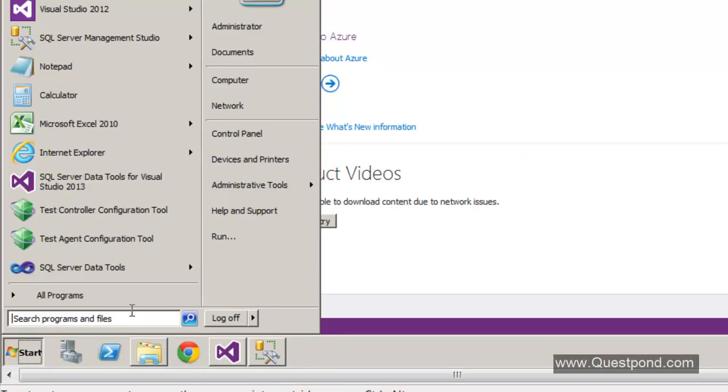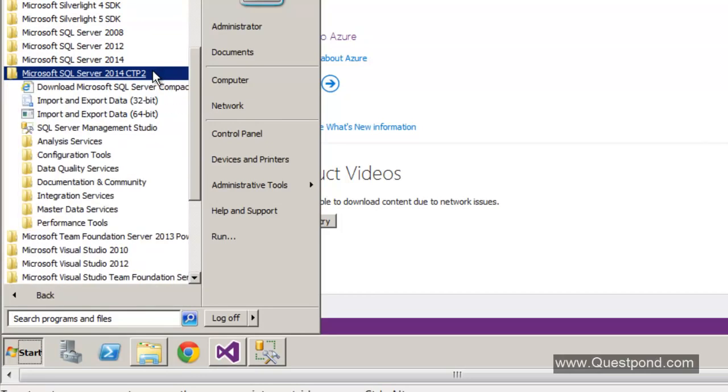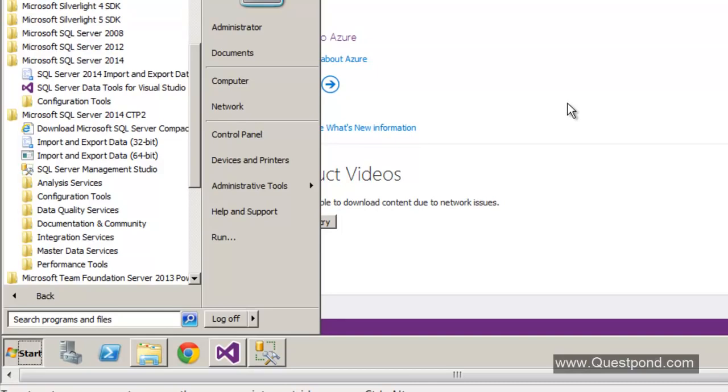If you're not able to locate this, you can go to SQL Server 2014, and inside that you can find SQL Server Data Tools for Visual Studio 2013. Now remember, when newer versions come in, it will just be SQL Server Data Tools for 2015 or 2016, right? So only the versions will change here, but the other things would remain the same.